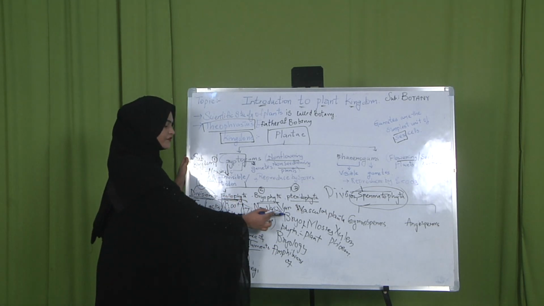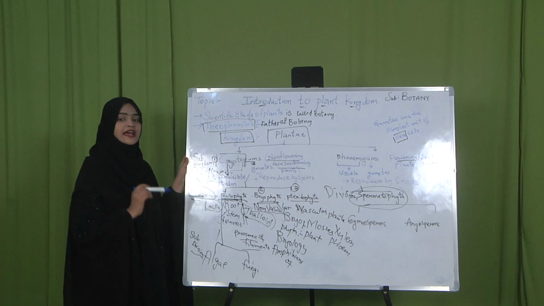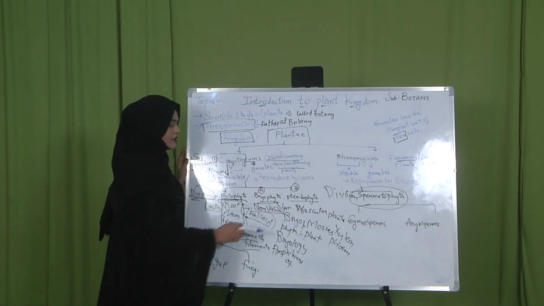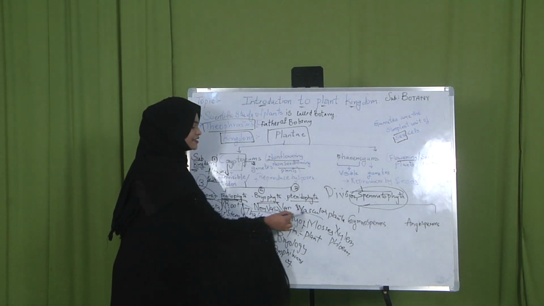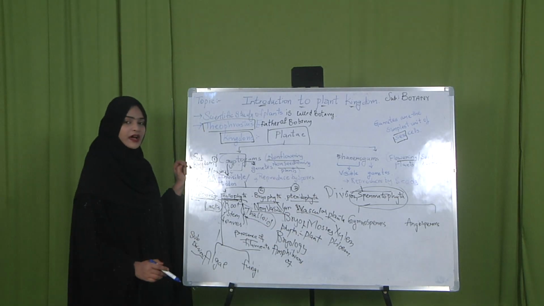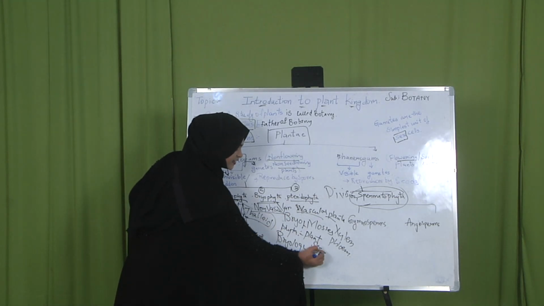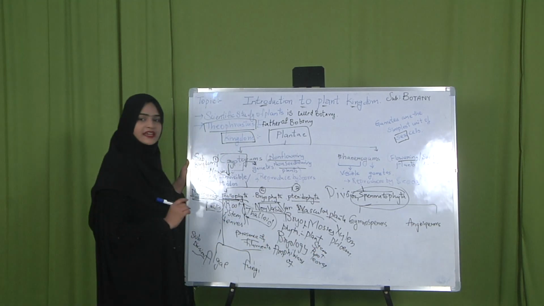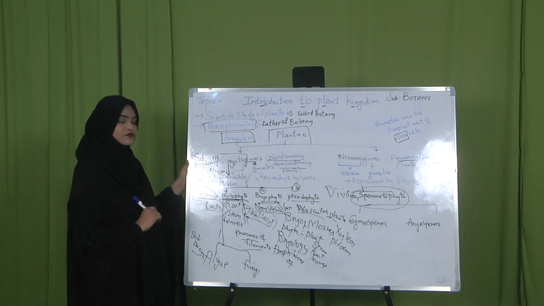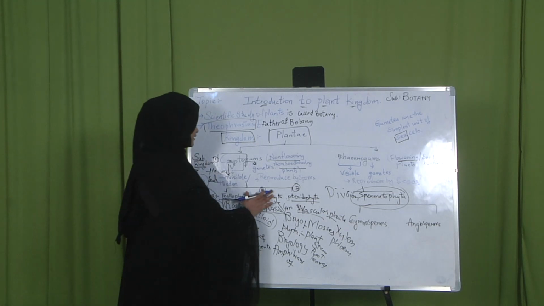Bryophyta plants are non-vascular plants, also called amphibians of the plant kingdom, whereas pteridophyta are the vascular land plants. They contain definite root, stem and leaves. Is that clear to you all?